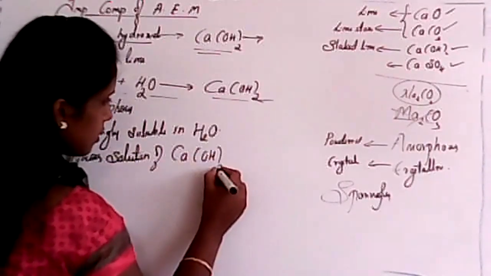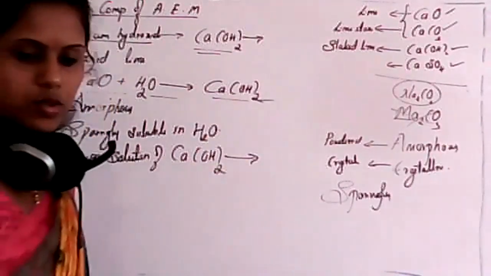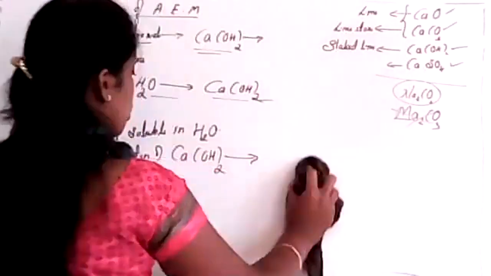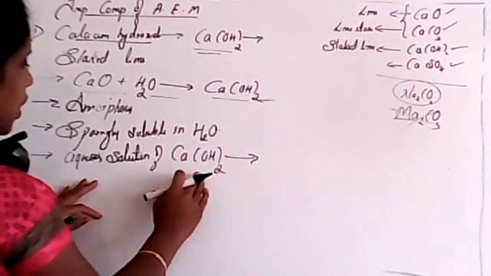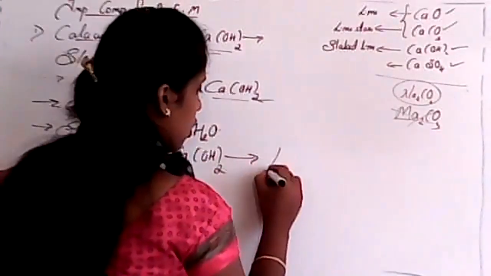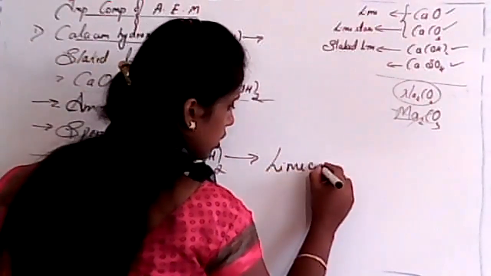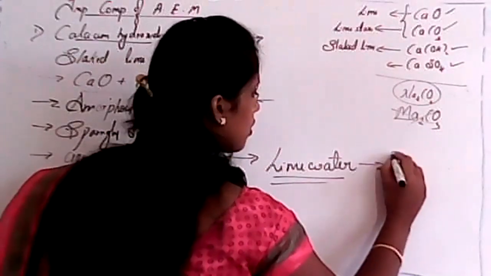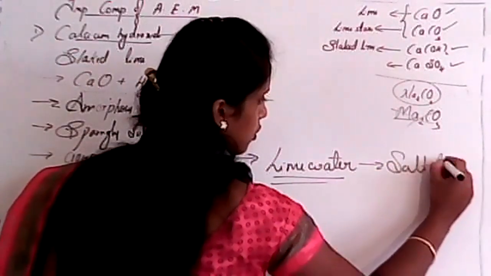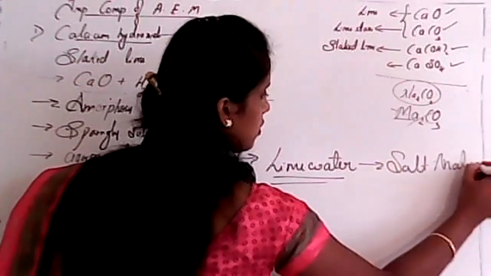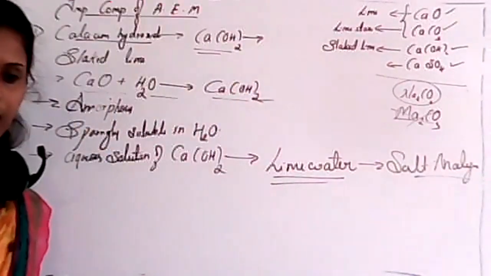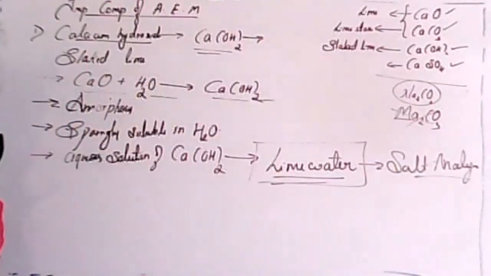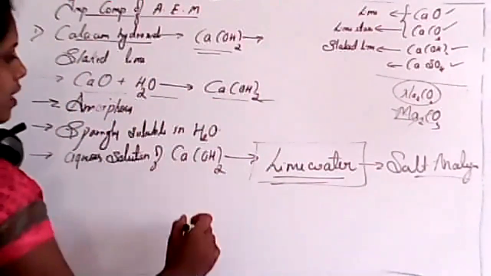Any idea, student, what we call the aqueous solution of calcium hydroxide? Yes, it is known as lime water, and we use this in salt analysis in a laboratory. So this is nothing but lime water. Is it clear?